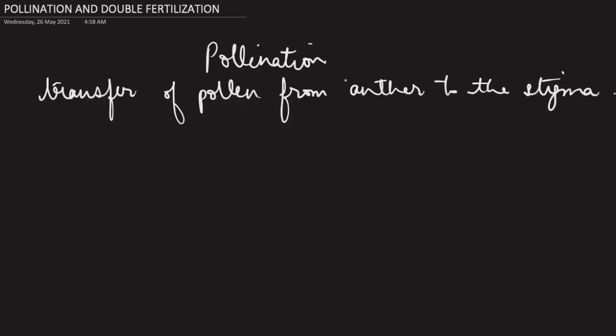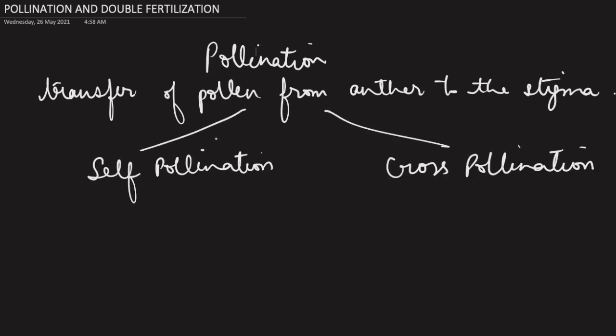So pollination is defined as the transfer of pollen from anther to the stigma. Here, while defining pollination, I did not say from which flower to which flower, but it is just a simple definition of what is pollination. Now, depending upon what kind of flowers are involved, the pollination can be subdivided into self and cross pollination.